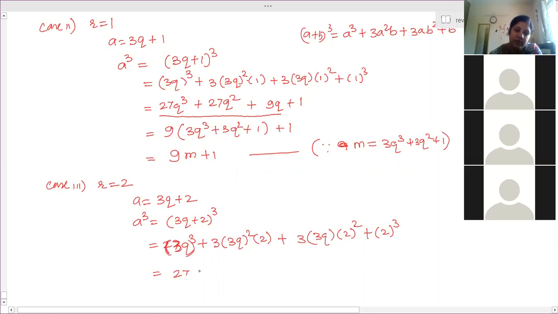So it is 27q cube. 3 square is 9, 9 6s are 54, q square, plus 4 9s are 36q plus 8.